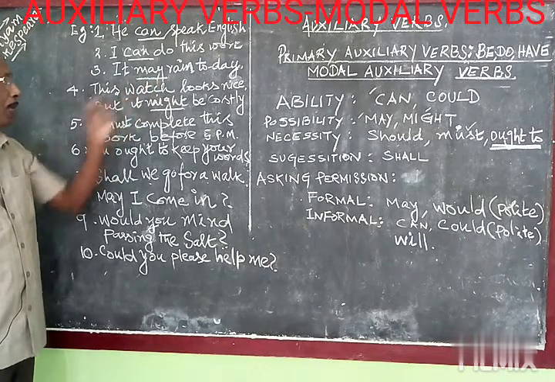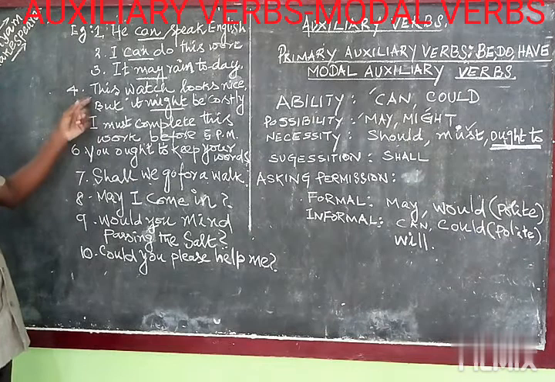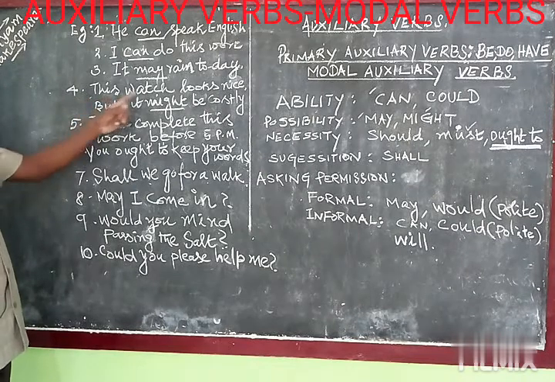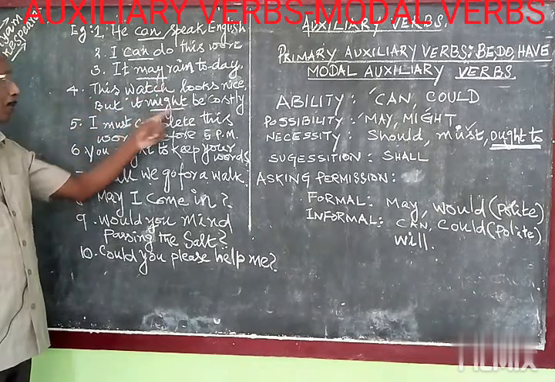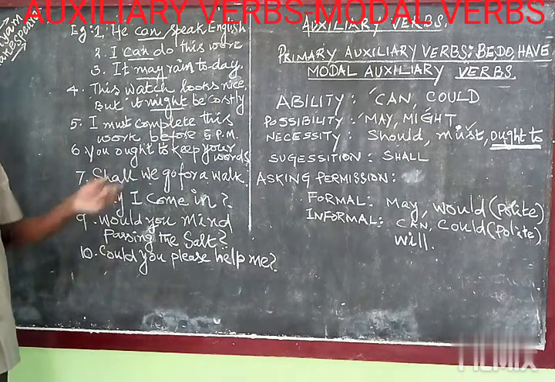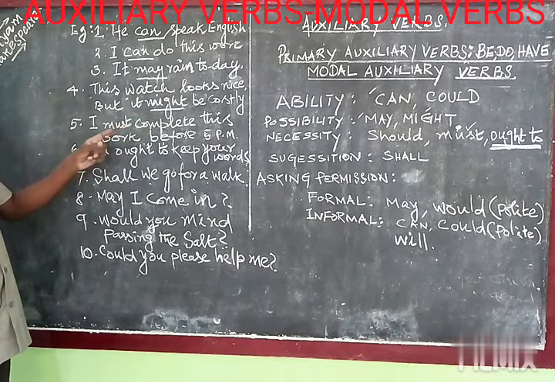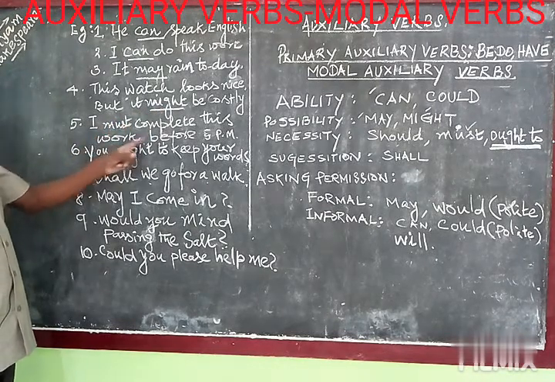It may rain today evening. It may not rain today evening. This is a possibility. So again, this watch looks nice, but it might be costly. பார்க்கிறதுக்கு அழகா இருக்கு, ஆனால் விலை ரொம்ப கூட இருக்கலாம். So in that situation we use might. Understand?